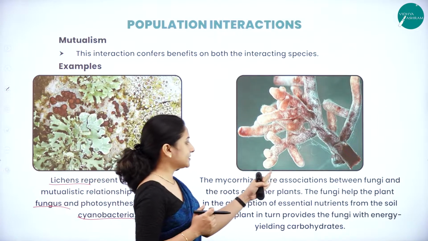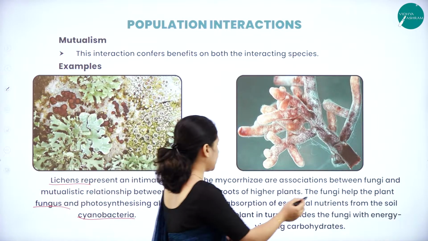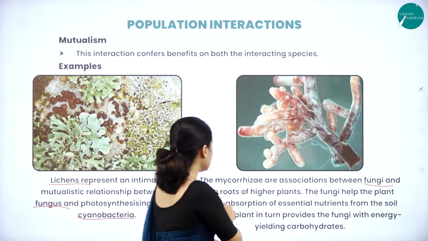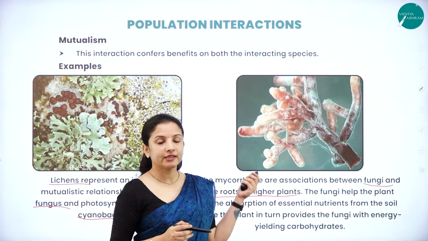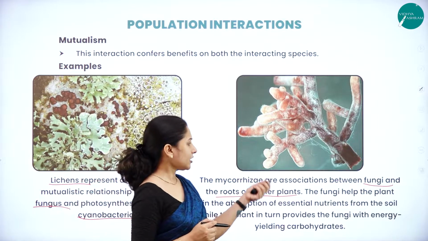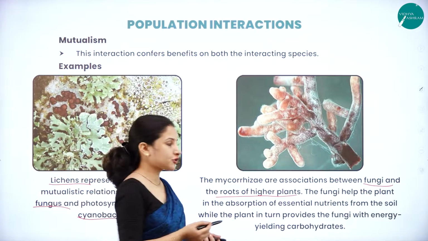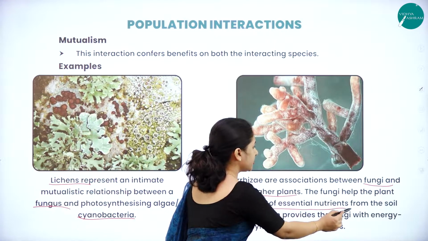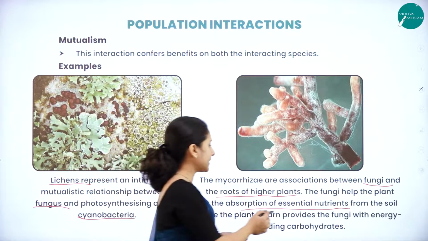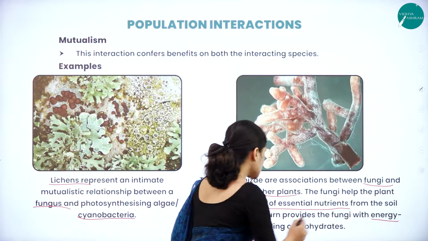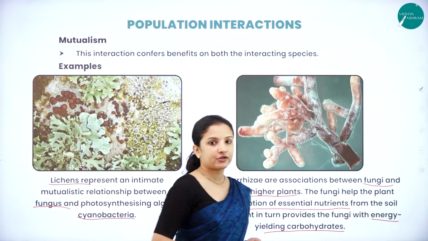So the mycorrhizae are associations between fungi and the roots of higher plants. This particular fungi, the mycorrhiza, helps the plant in the absorption of some of the essential nutrients from the soil, and the plant in turn provides the fungi with energy yielding carbohydrates.